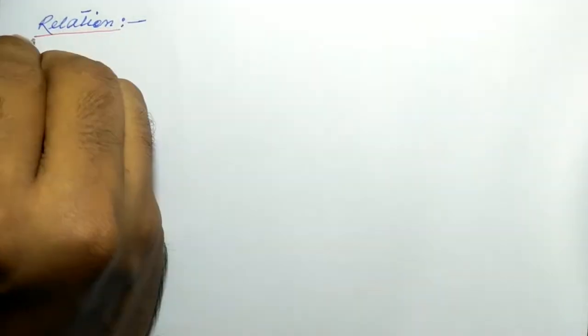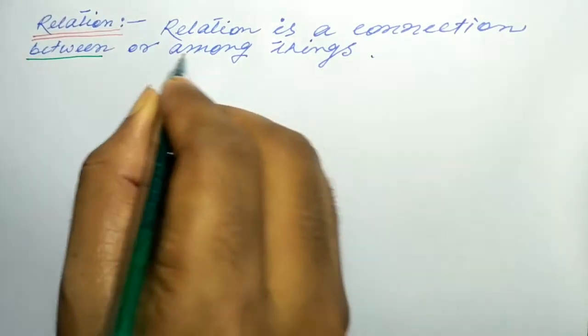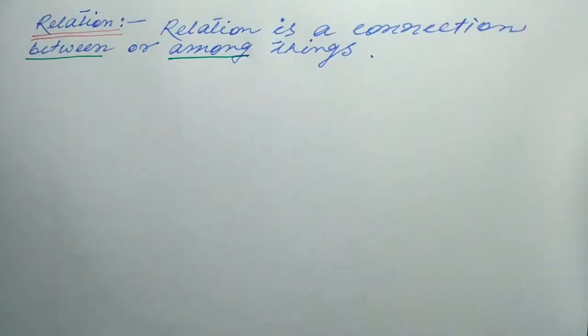So first of all, the definition of relation. Relation is a connection between or among things. That means "between" means two and "among" means more than two. For a relation to occur, there must be two things. Only with one thing there cannot be any relation.